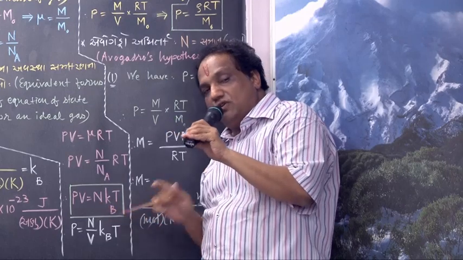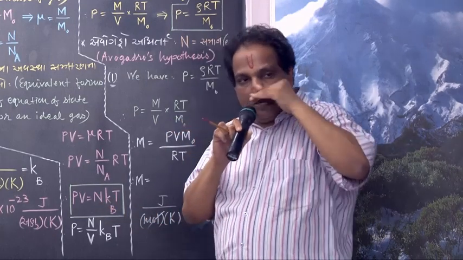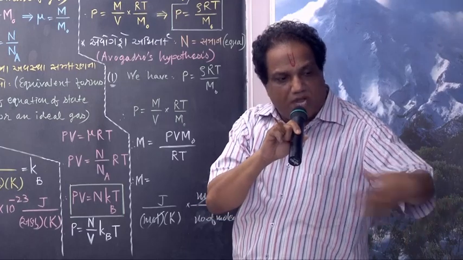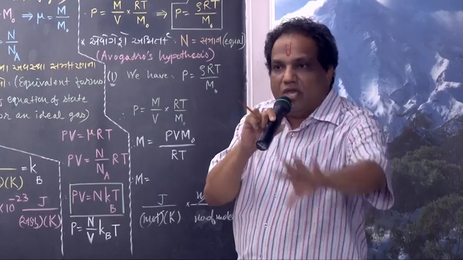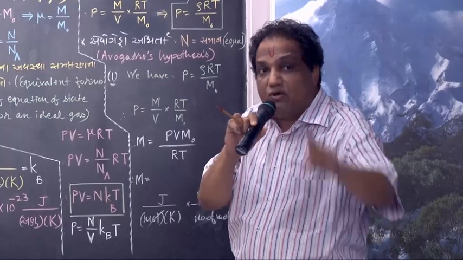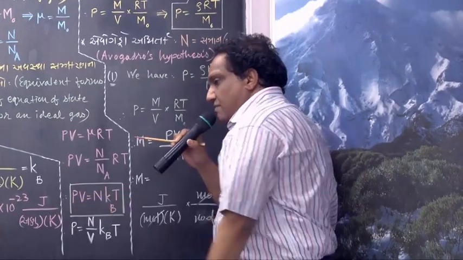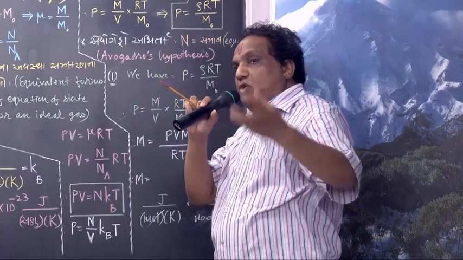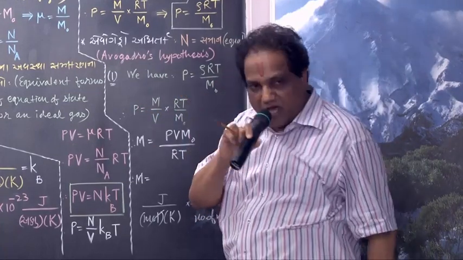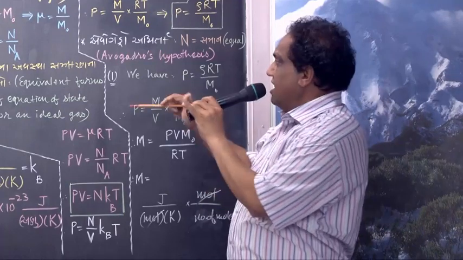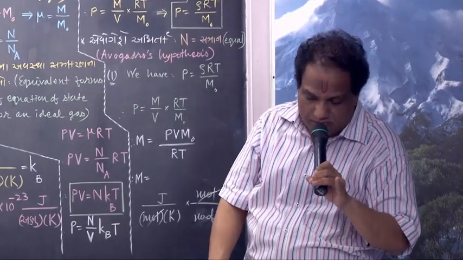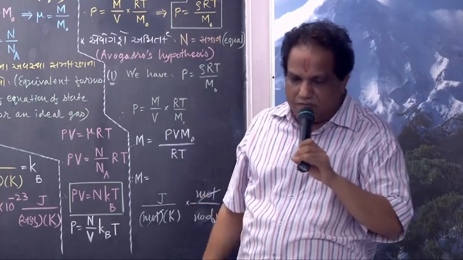Number of molecules must be same, irrespective of type of gas. If any number of gases have same pressure, same volume, same temperature, then for all the gases total number of molecules must be same. This fact is known as Avogadro's hypothesis.